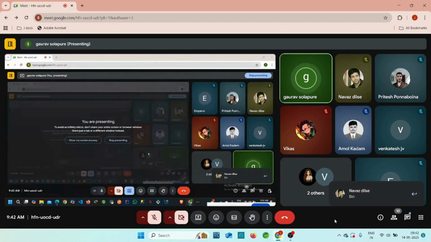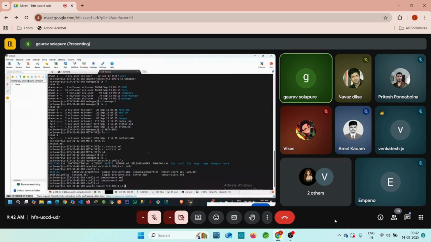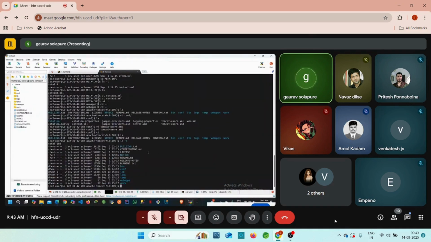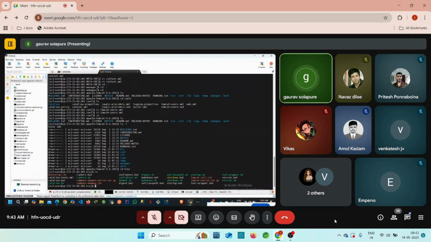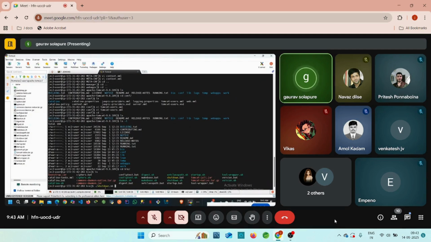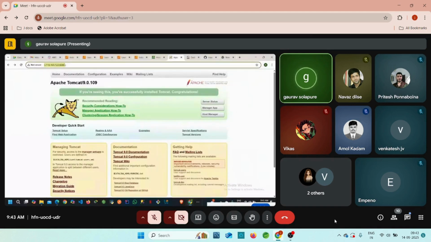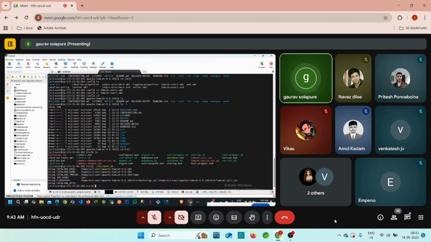According to the bin folder, we can stop and start our Tomcat server. Go to the back. Here, we can enter ls -l. There is one bin folder, cd bin, ls, and we have the shutdown.sh, right? ./shutdown.sh. Click on enter. Our Tomcat server is shut down successfully. Let me check. Just click on refresh. Our Tomcat server is not accessible right now because we shut down the Tomcat server.